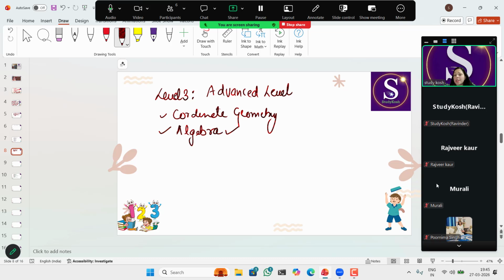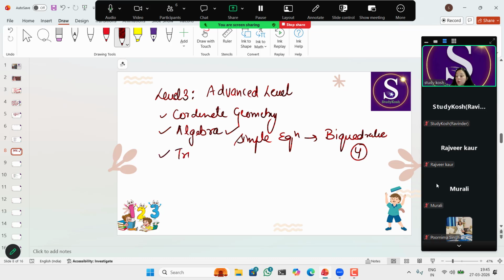So this is the advanced level. Here we'll deal with bigger numbers as compared to level 2. Our main focus would be accuracy plus speed. So we have to work for accuracy and speed together in this level, right?